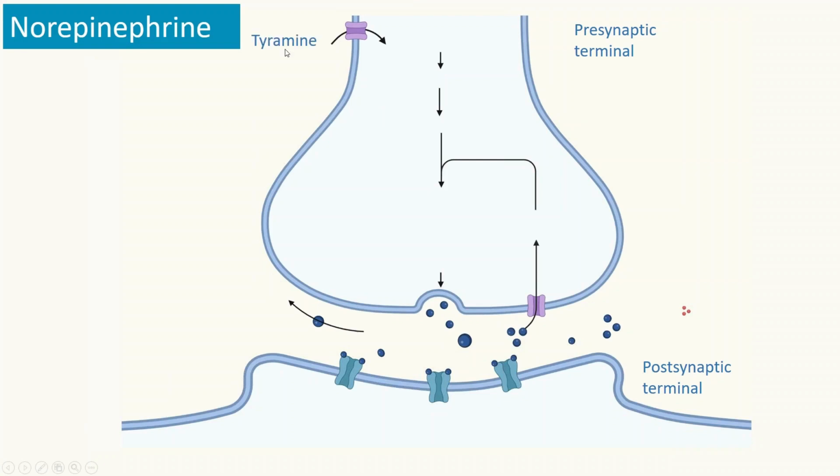Norepinephrine is mainly synthesized from the amino acid tyrosine. Tyrosine in the presynaptic terminal undergoes metabolic reactions such that it makes L-DOPA. Tyrosine to L-DOPA is done by hydroxylation. L-DOPA stands for levodopa.